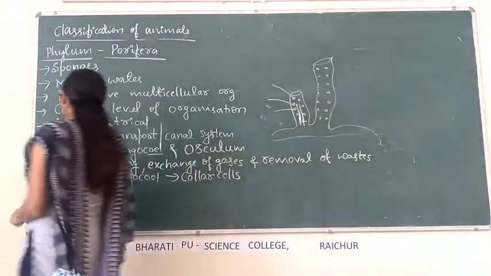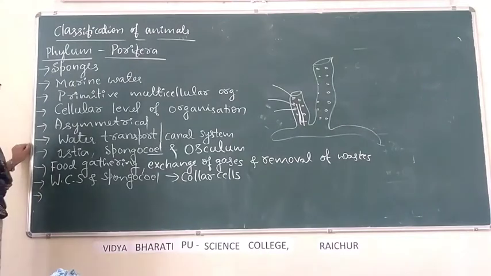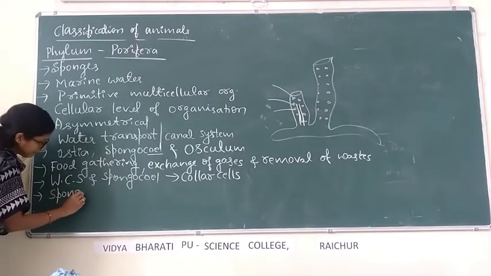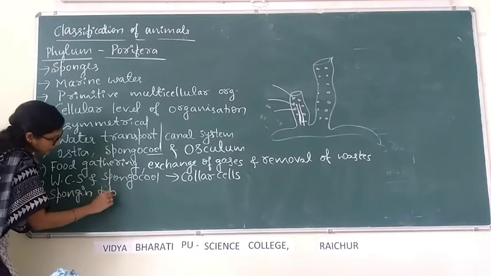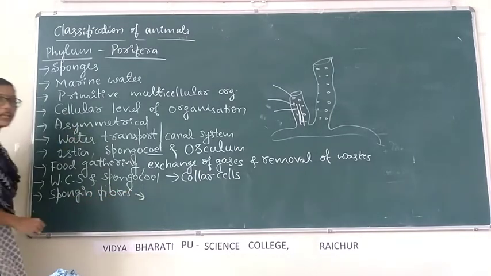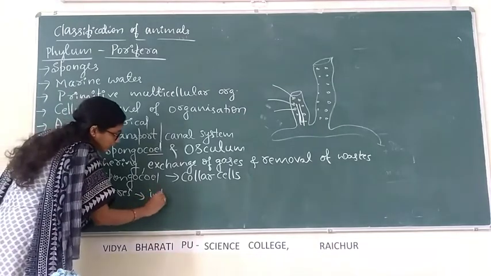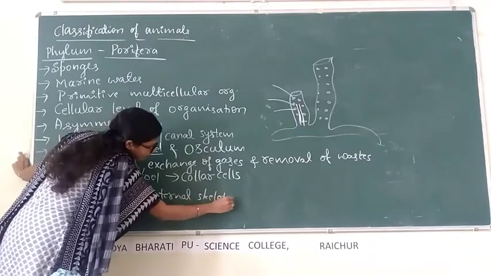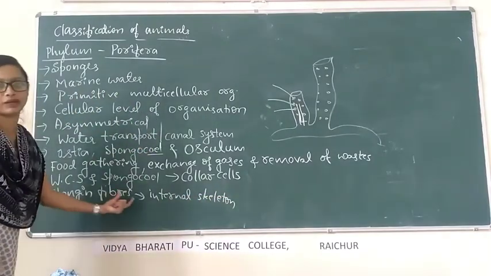Then the body of the sponges is supported by an internal skeleton, an endoskeleton. The body of the sponges is supported by an internal skeleton or endoskeleton made up of spongy fibers.